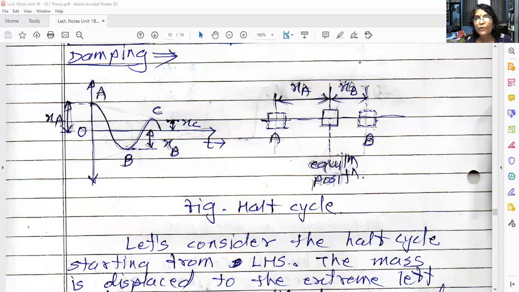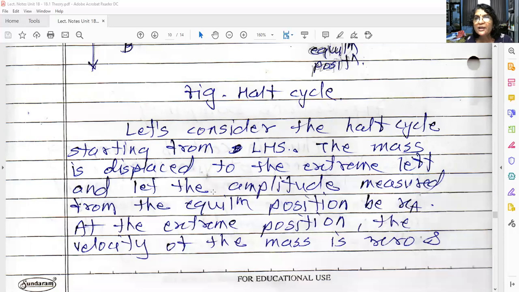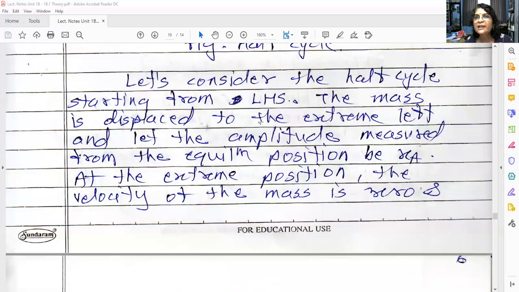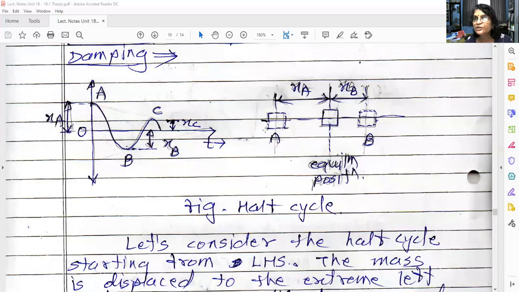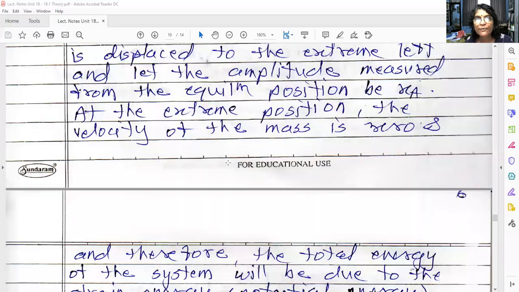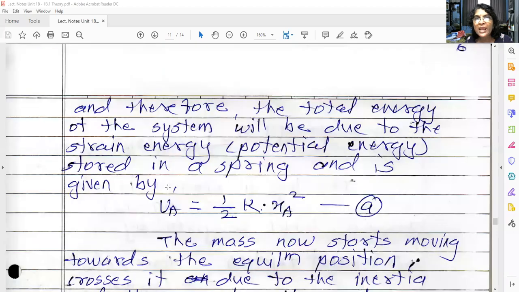Now, what is the total energy when the block is at the left hand side? It is the potential energy stored in the spring. There is zero kinetic energy and the potential energy is maximum. How much is that potential energy? UA is equal to 1/2 kx squared, where x is denoted by XA, the distance of point A, the extreme left position, from the mean position.